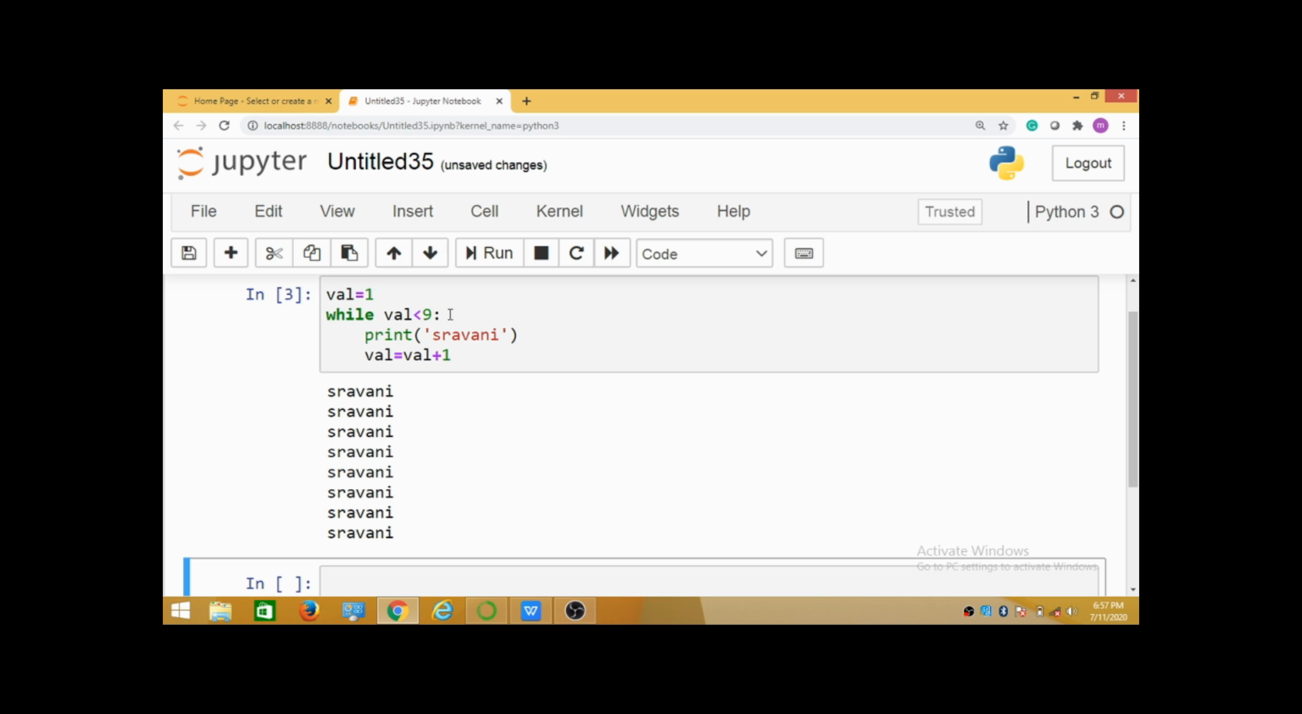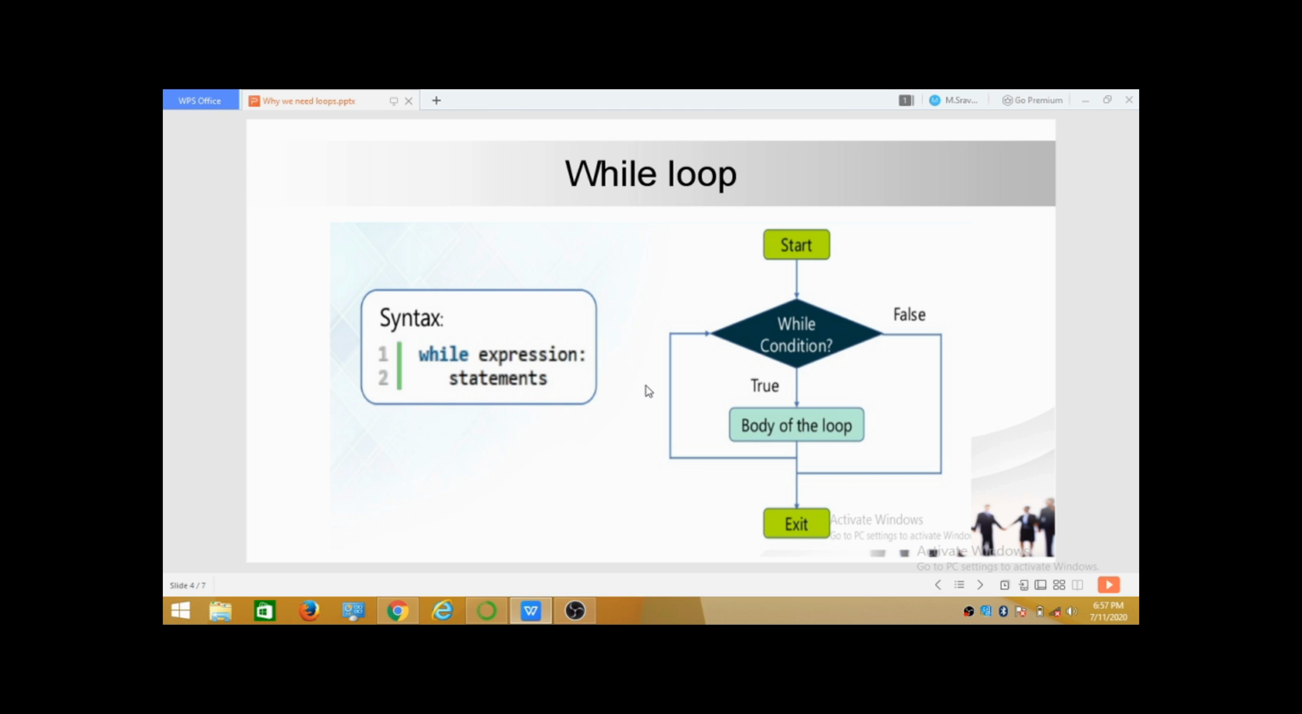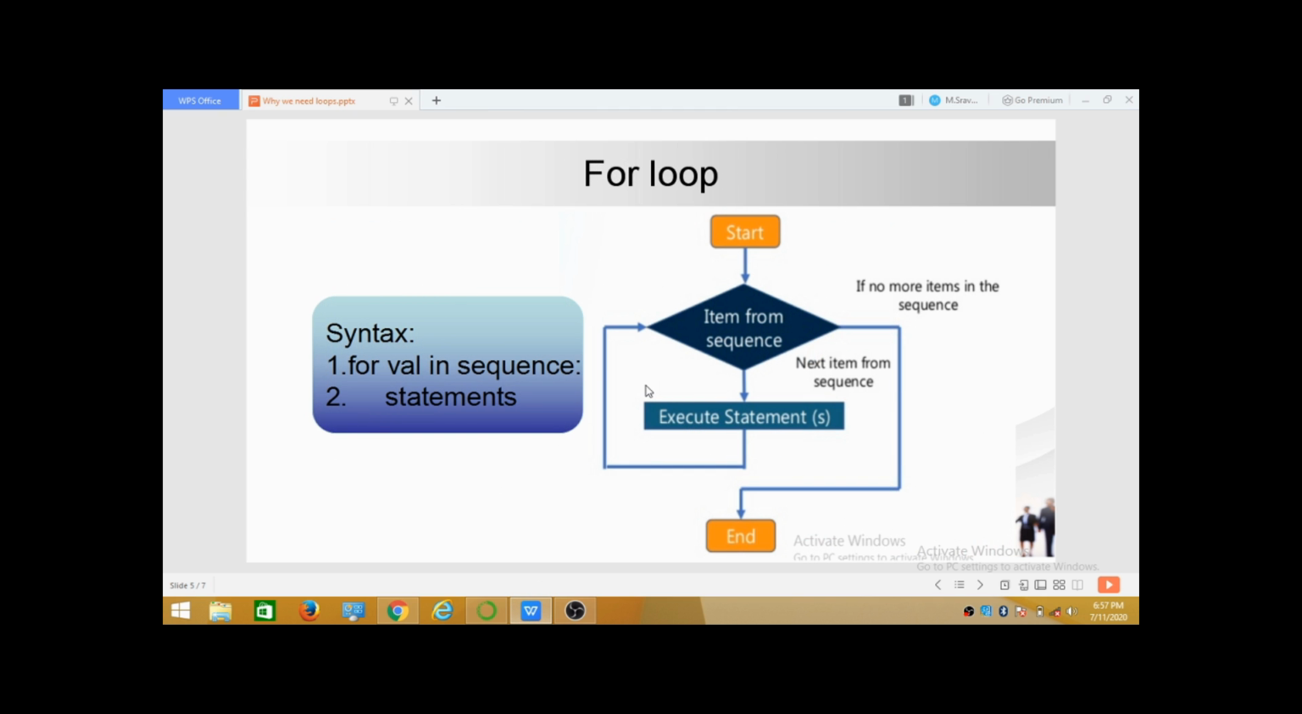So let's get back to the presentation. The next loop I have is the for loop. When we know how many times we want to repeat or execute our loop, we can use this for loop. The for loop works on a sequence of elements. This is the basic syntax of the for loop. For a value in that sequence, if that value is available in the sequence, then this will be executed. If the value is not present in the sequence, then the statements are not executed.